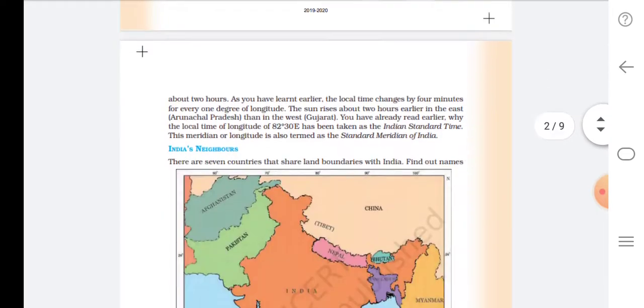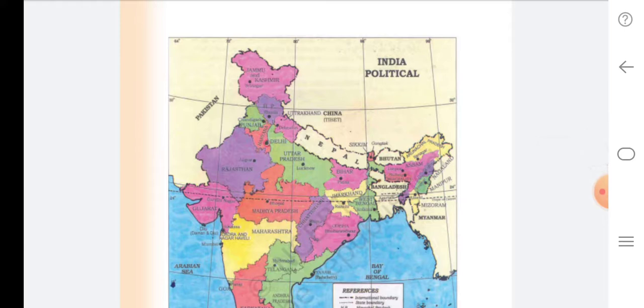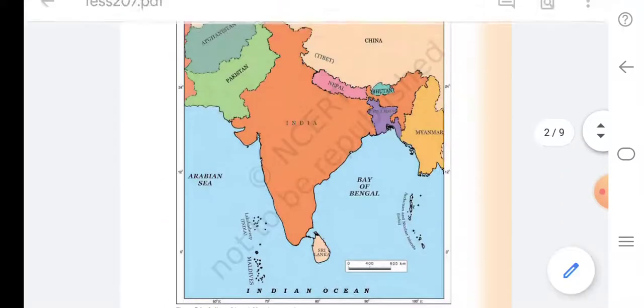Let me show the map of India. So from Jammu and Kashmir in the north to Kanyakumari in the south, it is a 3200 kilometer extent, and from Kutch to Arunachal Pradesh, west to east, it is about 2900 kilometers.